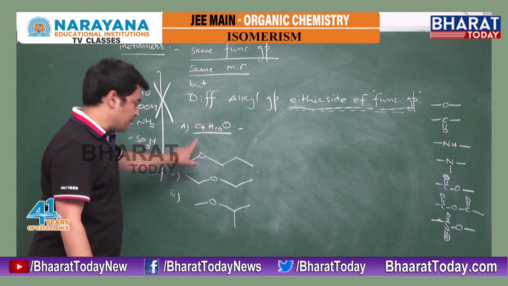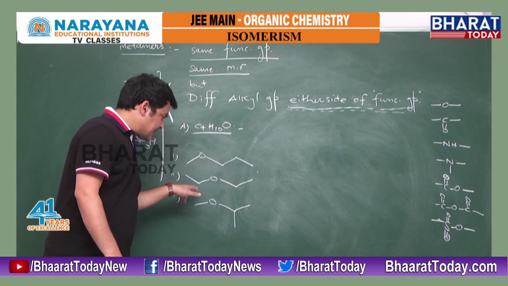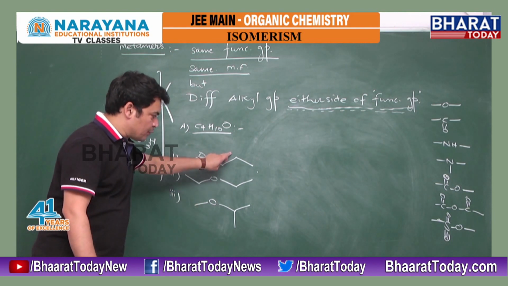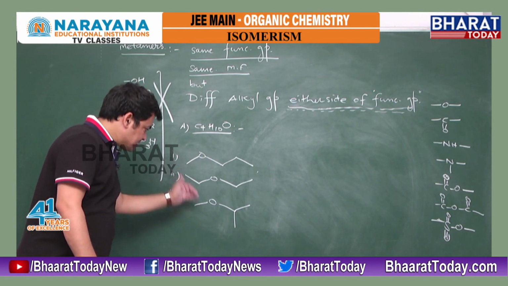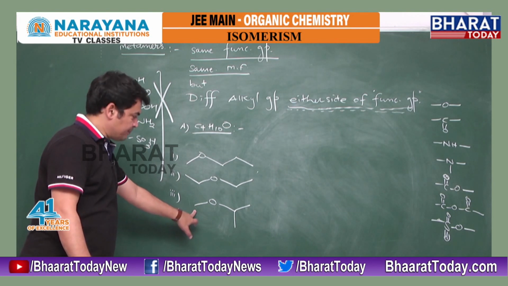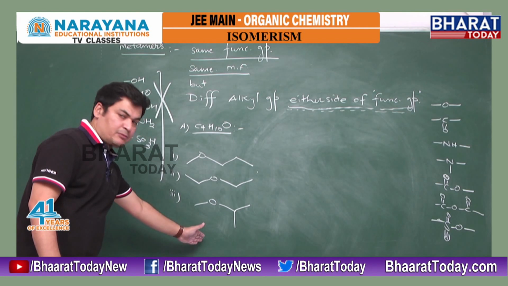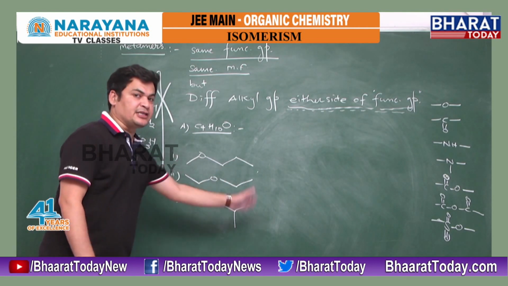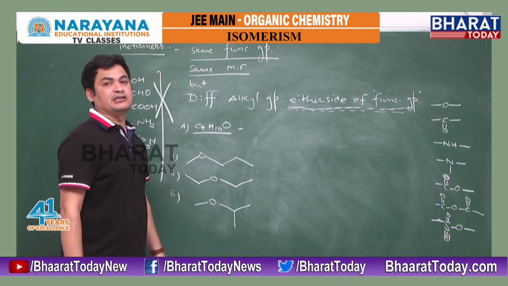If I see the first example, this side we have methyl, that side we have propyl. But in the second, this side methyl is now replaced by ethyl and this propyl is replaced by ethyl. Either side, the alkyl group has been changed. For the third case, we now have methyl and here we have isopropyl. It means same formula, same functional group, but either side alkyl groups are changing. So they are showing metamerism. They all are metamers of each other, right?